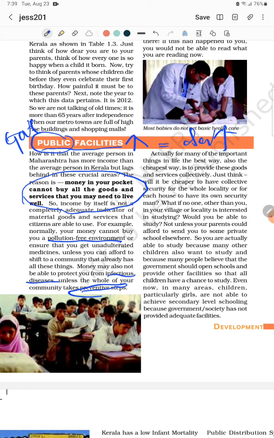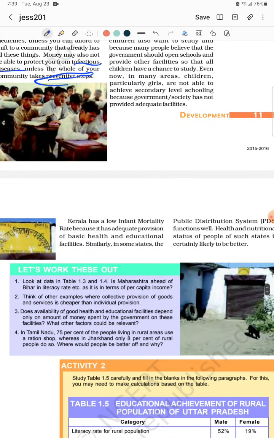And if you find a government is not careful about infrastructural development, like roads, schools, health, education, then obviously that area can't go at a good pace of development. Here they gave one example. Many times the question came: in Kerala the development rate is so good because of two things. The infant mortality rate is very less. What are the two things? Adequate provision of health facilities, right, and educational facilities. Health and educational facilities make the IMR very low in Kerala.